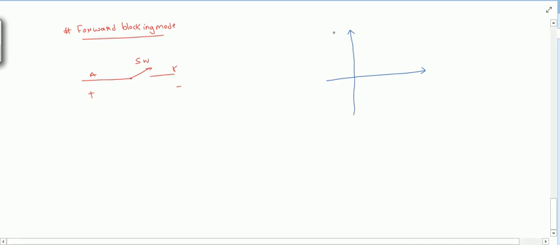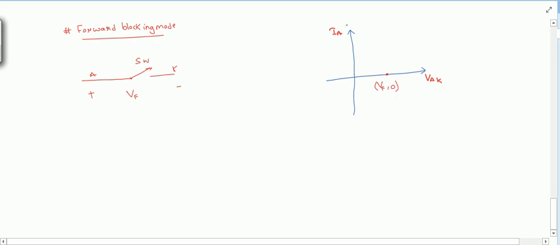If this is IA and this is VAK, as VAK is positive, this point will be somewhere here. Suppose I have applied VF, then this point will be (VF, 0).